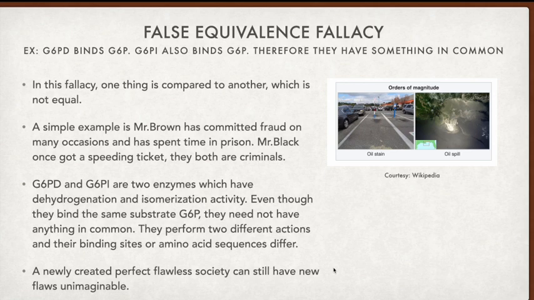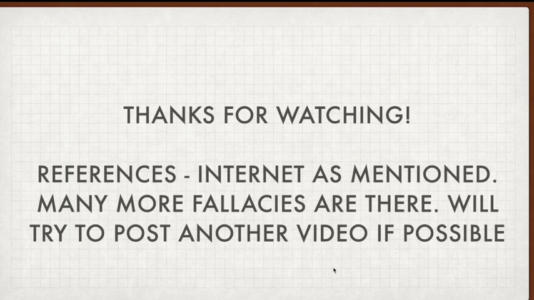So similarly, in social sciences, if a new society is created, it will have some flaws which are unimaginable. So we can't compare that society with a previous society, which was like a golden era. We can't compare this society with that society. That society might not have all the facilities and amenities, and they might have some other problems which are unimaginable to the current society. So when we equate in this way, we commit the false equivalence fallacy.